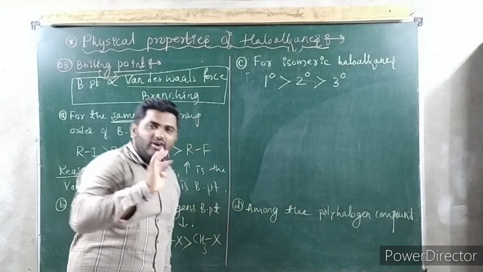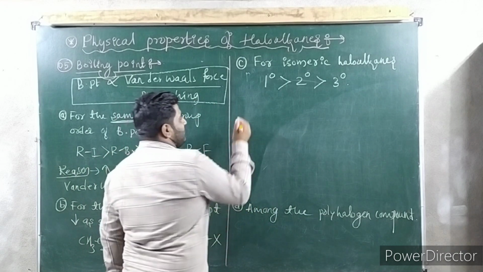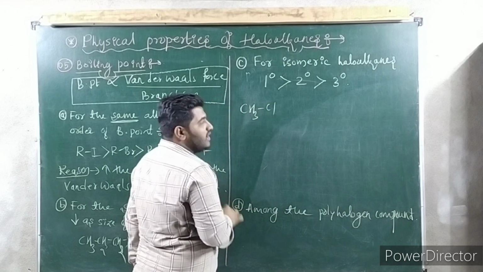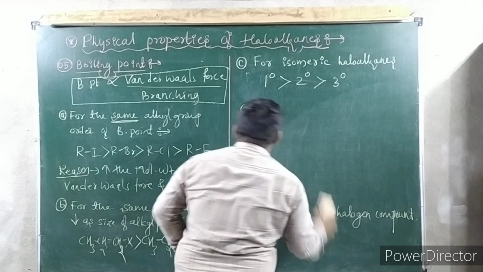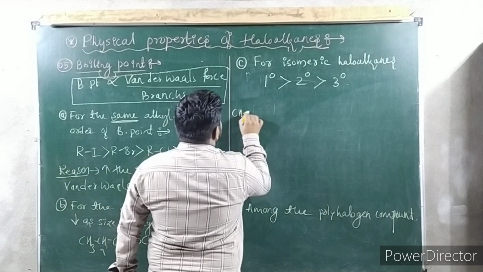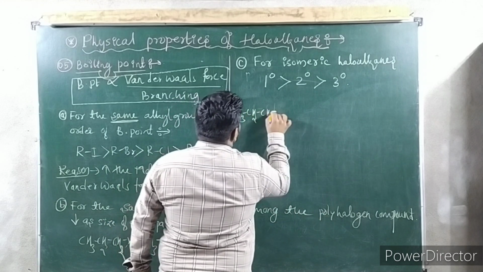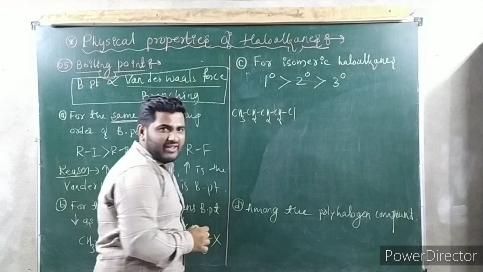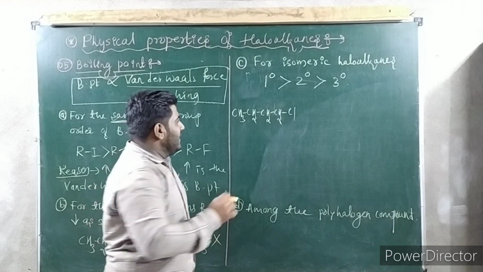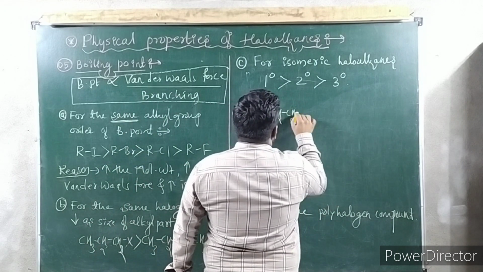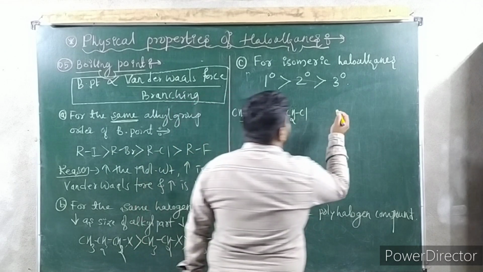Sir, what you are telling we are not getting? You are not getting? Carefully see the example, you will come to know. CH3Cl. Okay. Otherwise you take like this. Same molecular formula I take. So, yes, see. CH3, CH2, CH2, CH2, Cl. 1, 2, 3, 4. 4 carbon I have taken. Otherwise you take 5 carbon. So you take secondary.